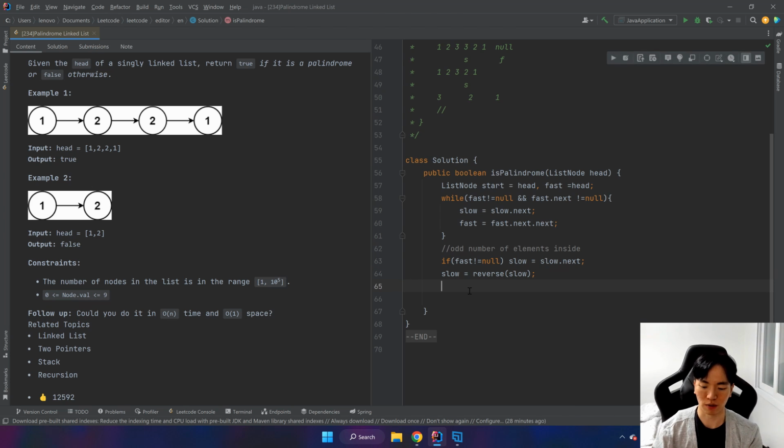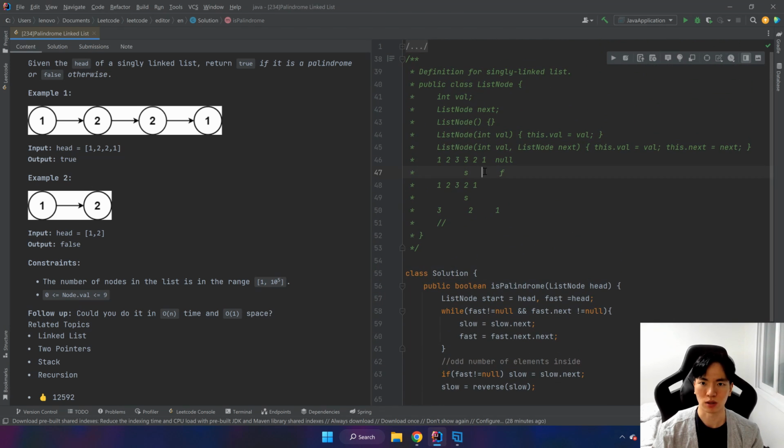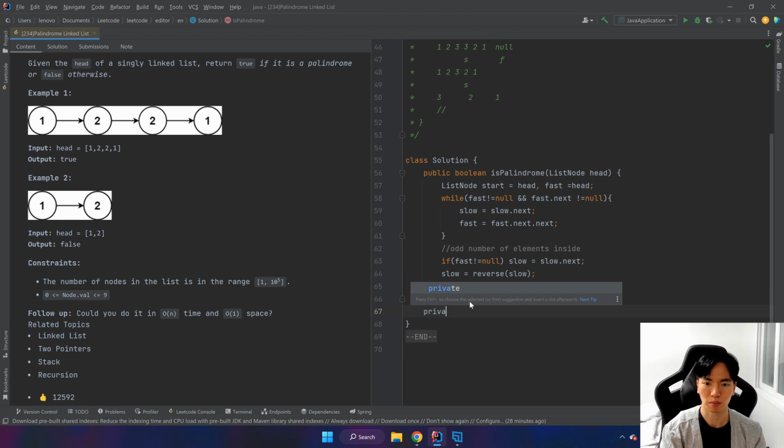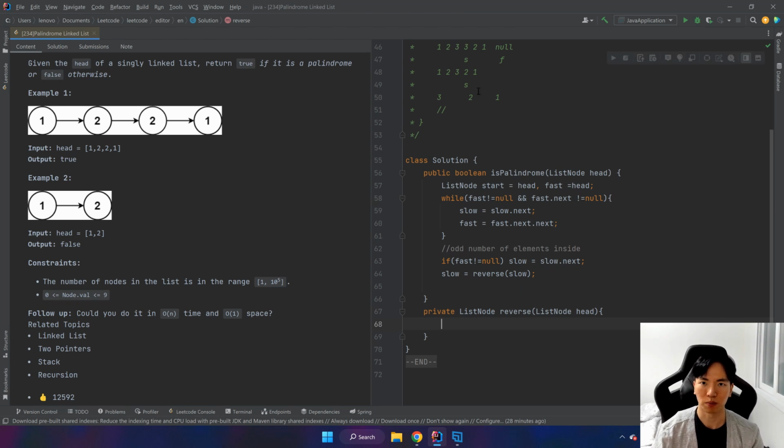Let's create a reverse function that moves our slow pointer so that it's going to be at this one. So let's make that private ListNode reverse(ListNode head). Here, by default, head is where our slow pointer is, at the head of this perfectly divided by 2 linked list.